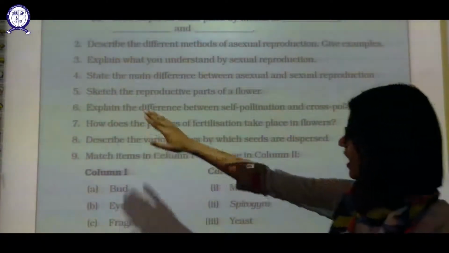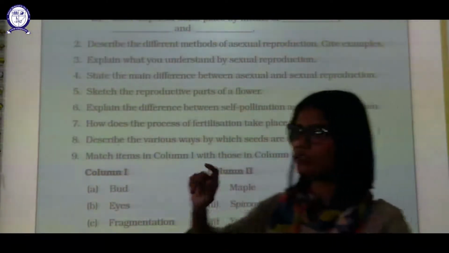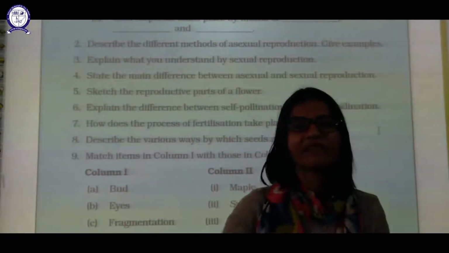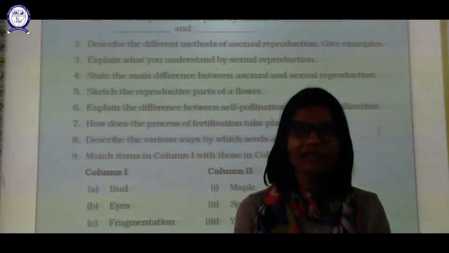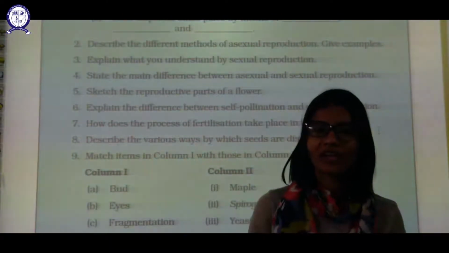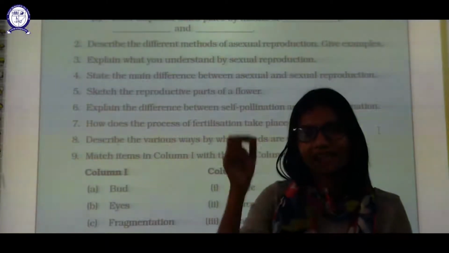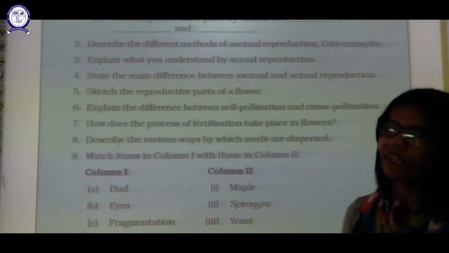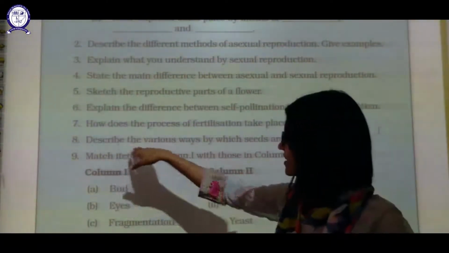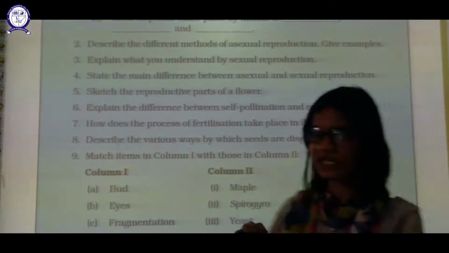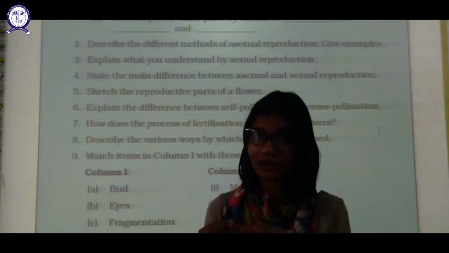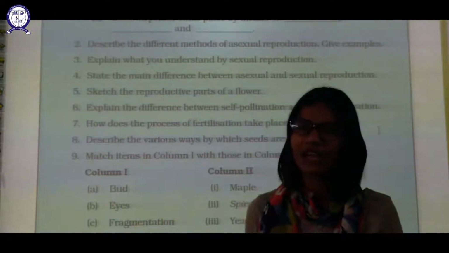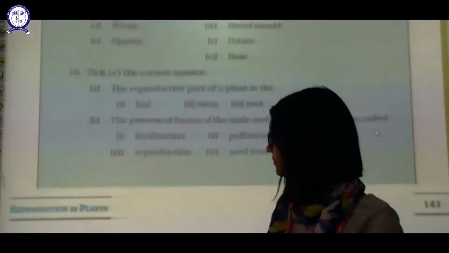How does the process of fertilization take place in the case of a flower? The pollen grain will fly off by the process of pollination and reach up to the stigma. In the stigma they will develop a tube, and that tube will reach up to the ovules, and in that tube the pollen grain will be released and fuse with the ovules and give rise to the embryo. Describe various ways by which seeds can be dispersed. Air, water, by means of animals, to whose body they get attached and are dispersed, and bursting also.